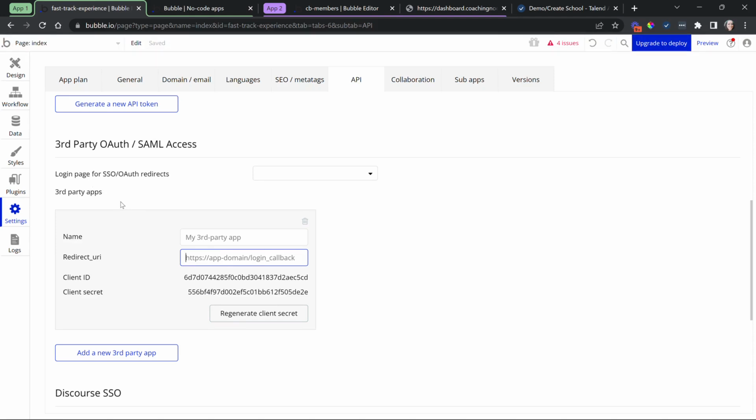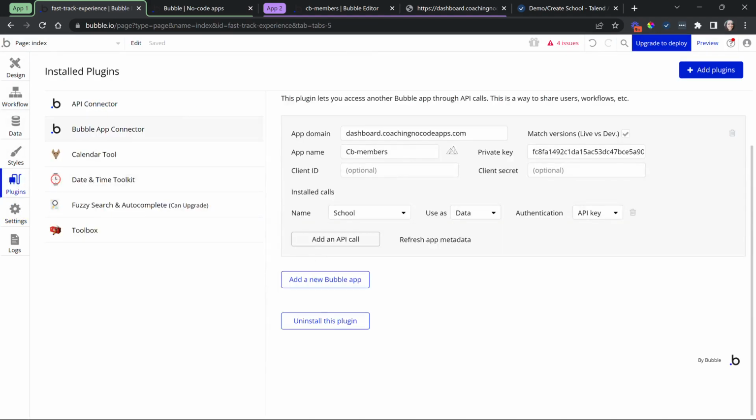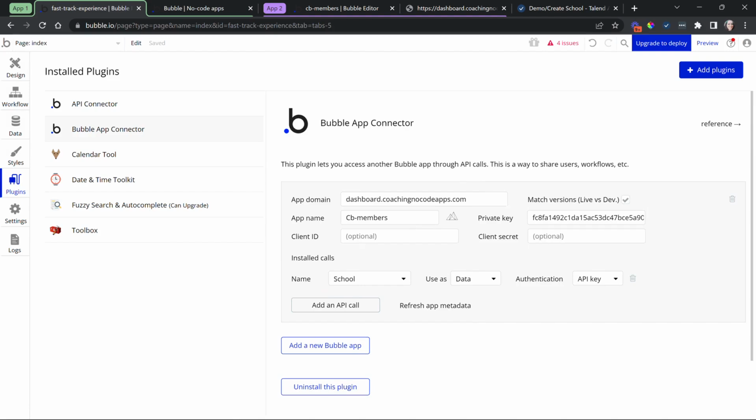So if you've watched some of the previous videos going over OAuth 2 systems, this is setting things up in the reverse. Bubble, this app, is the authentication provider. And so you can generate IDs and secrets for the other application trying to use your app as a login provider. And so with the Bubble app connector, Bubble's made it easy here to use one Bubble app to log into another Bubble app. And so you can just provide your client ID and secret there if that's what you're using this for.